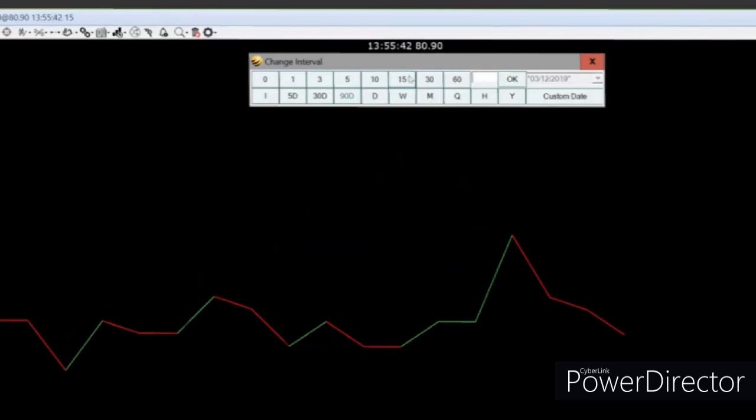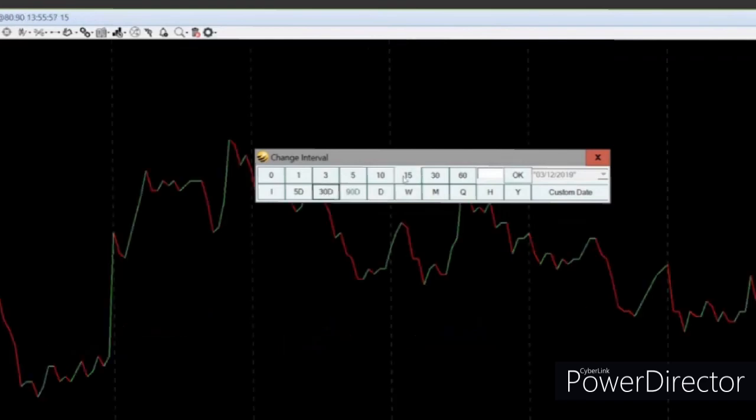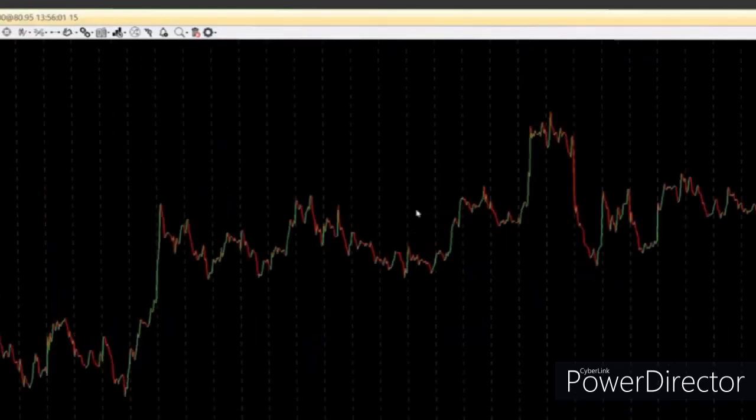And therefore, personally, I always suggest that if you are going to use a time frame lesser than a daily chart, always use 30 days of data. So 15 minutes, 30 days is the data we are going to use, and you can see now I have quite a lot of data for me to do any kind of analysis. So always use 30 days of data.